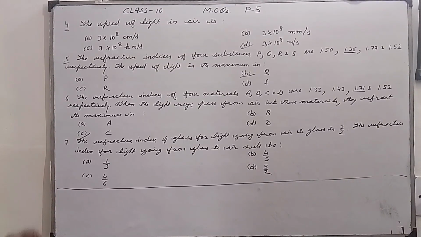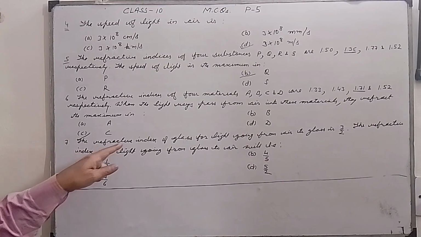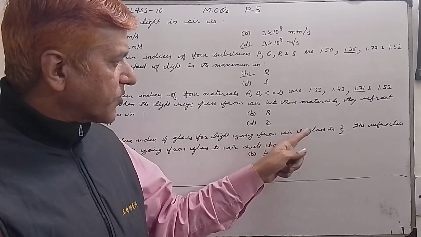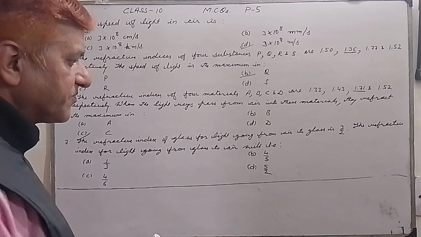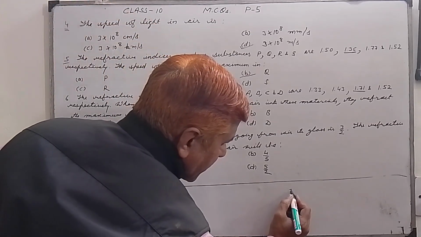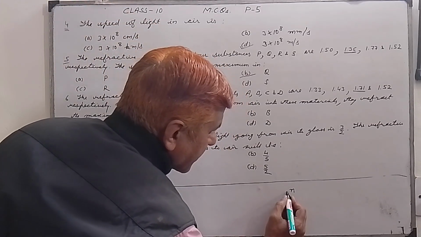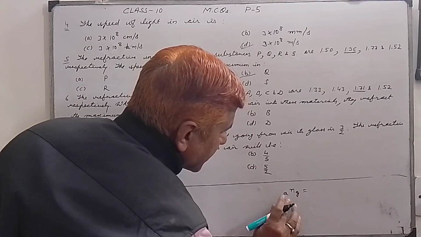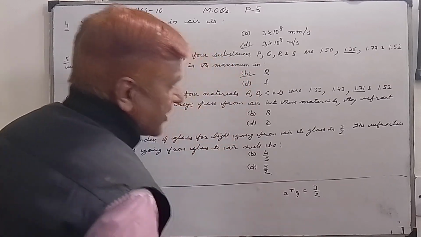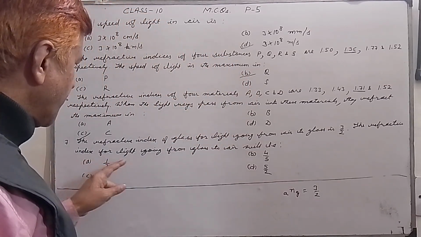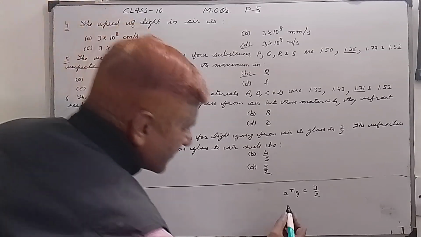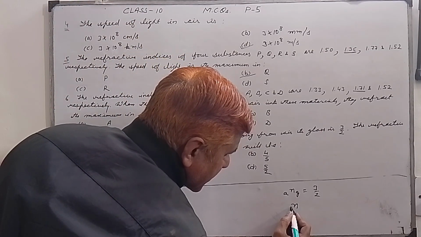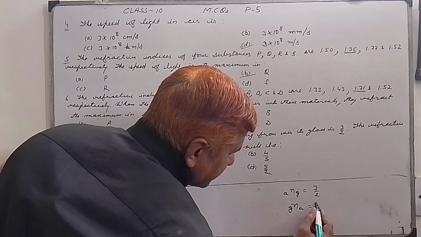Now we have the next question, question number 7. The refractive index of glass for light going from air to glass is 3/2. The refractive index for light going from glass to air we have to find.